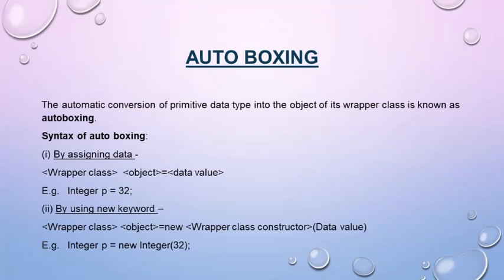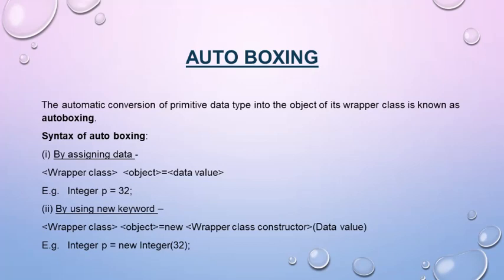The next topic is autoboxing. The automatic conversion of primitive data type into the object of its wrapper class is known as autoboxing. Now we can see the syntax of autoboxing here. We can do it in two ways, by assigning data or by using the new keyword.